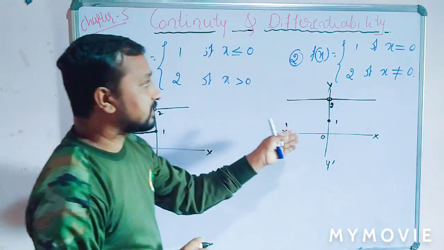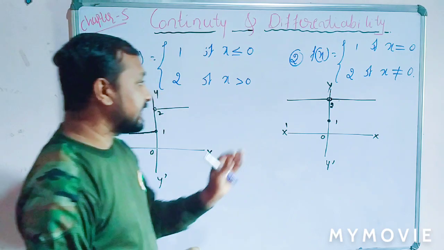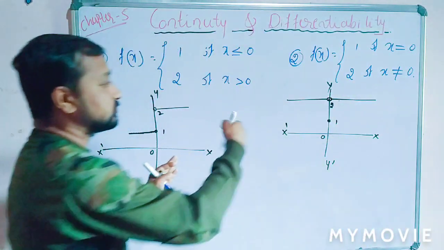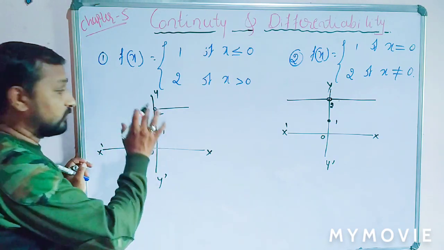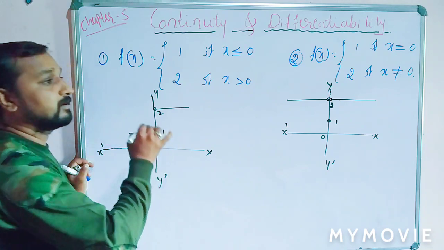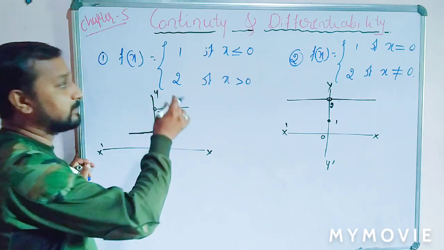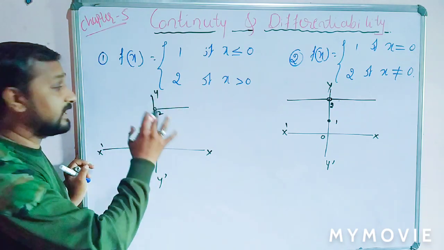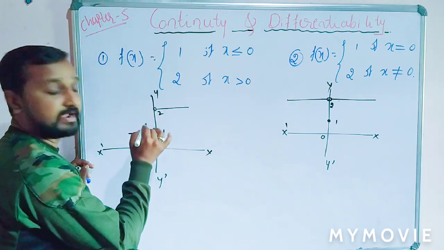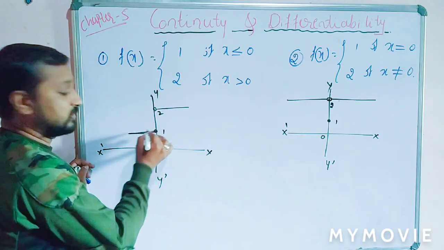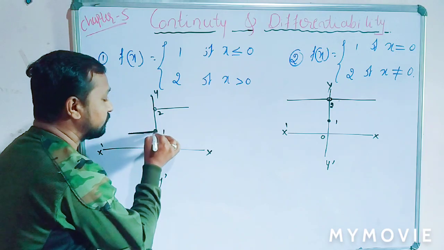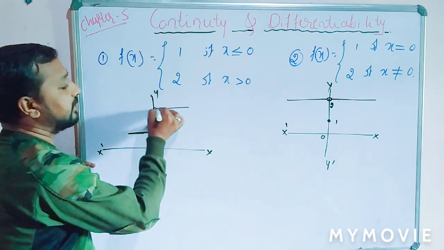Is that clear? So this is the graph of this function. Here, students, compare these two graphs. In the continuity definition, we draw without lifting our pen from the plane of the paper. Here in this graph we lift the pen at the point x equal to 0, and then start again.